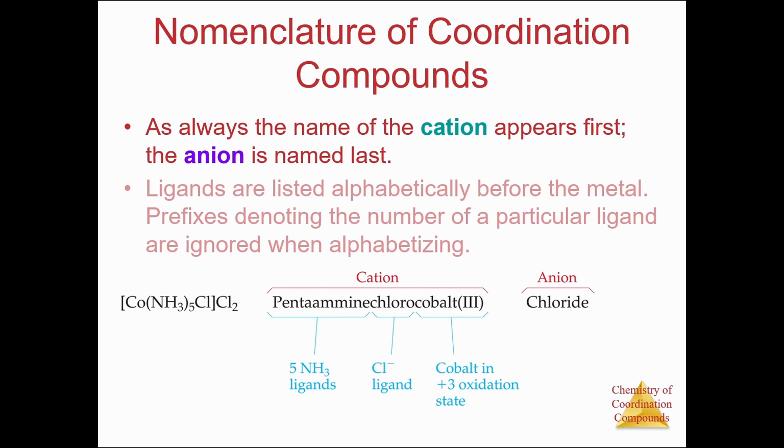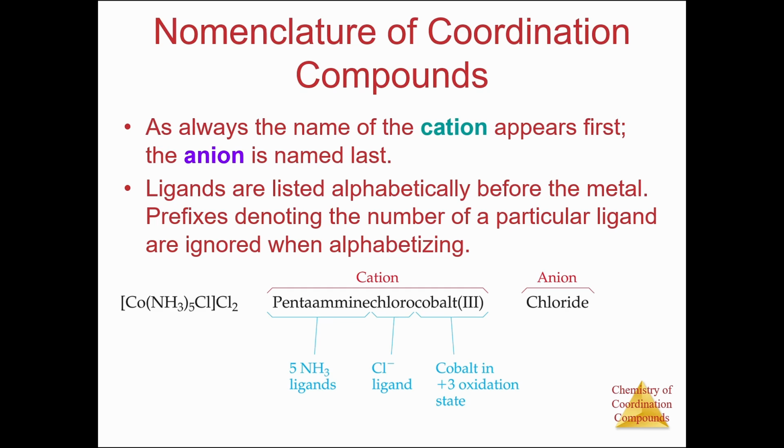Let me give some IUPAC names. The example will take the cobalt complex. In the cobalt complex, we have 5 ligands of amine group and 1 ligand of chlorine group. And outside the coordination sphere, let us take 2 chlorine atoms. Now let us see how to name this coordination complex.